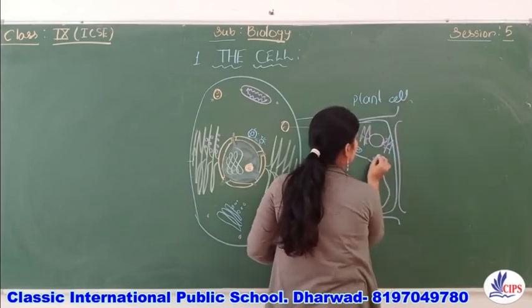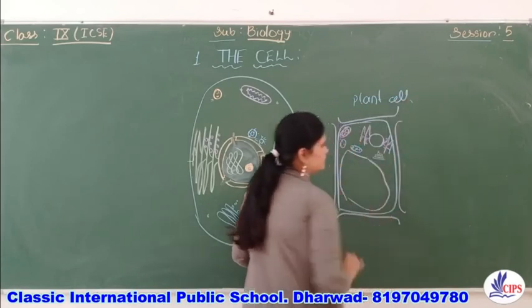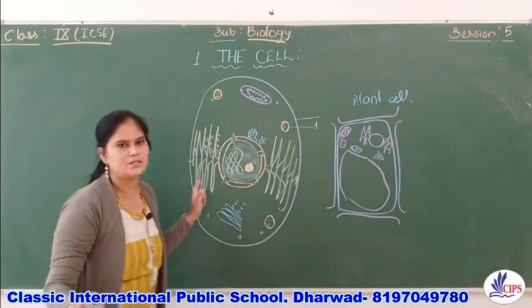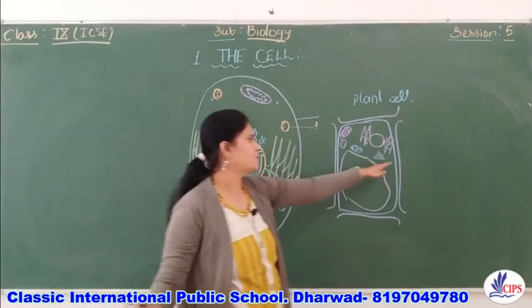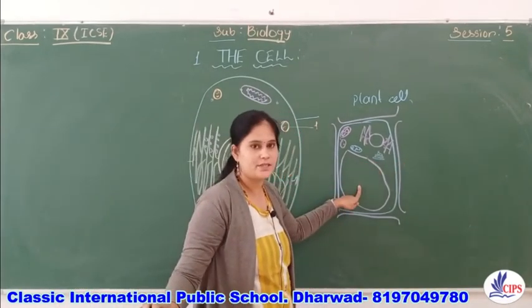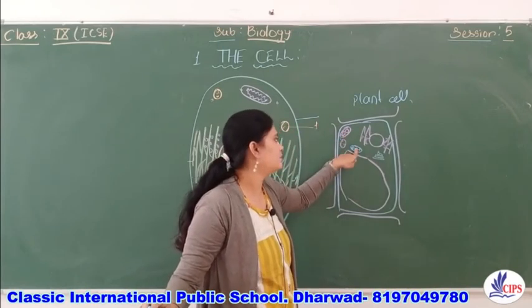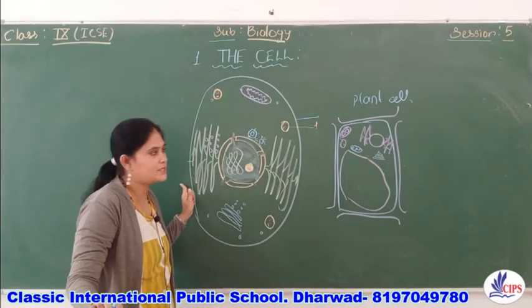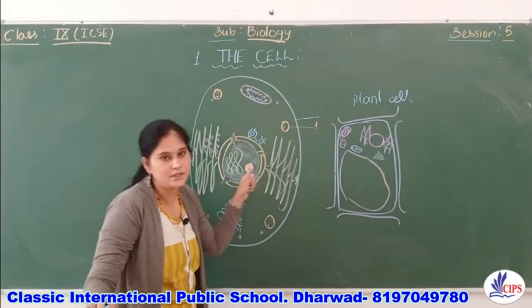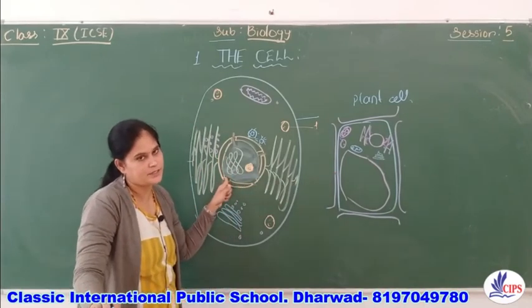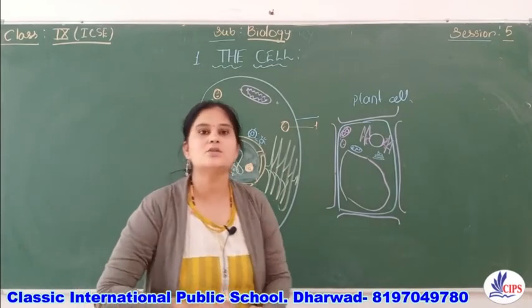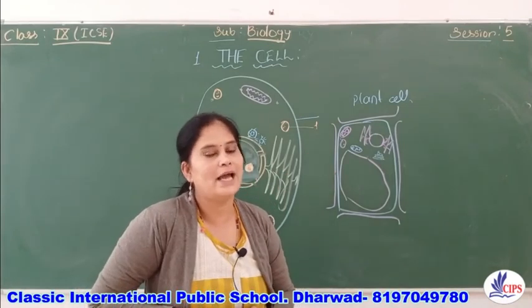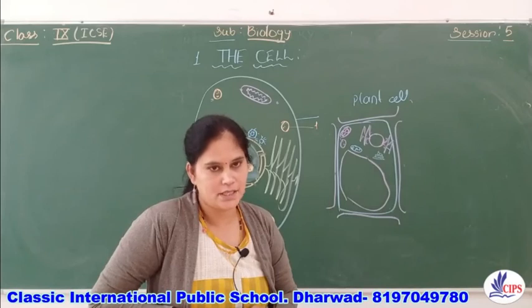And the Golgi bodies are also present. So all the cell organelles are present. Here only the cell wall, vacuoles and the chloroplast are extra, which are absent in the animal cell. Here the cell wall is present, there the cell wall is absent. So like this we also studied the difference between the animal cell and the plant cell.